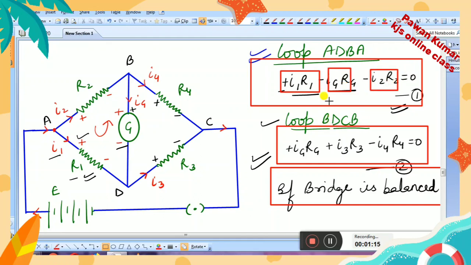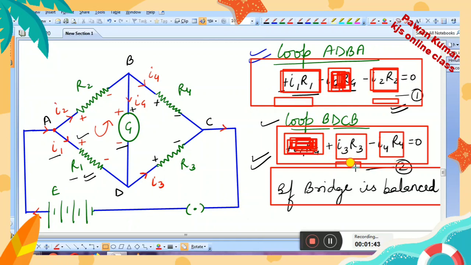This Ig was equal to 0, so this term we got equal to 0, and we have not written it. So with I1 R1, what should come? I2 R2 has to come. This correction we have to make, and in the same way here, this Ig part will be equal to 0, and with I3 R3 you will get I4. So with I1 you have I2, with I3 you have I4.